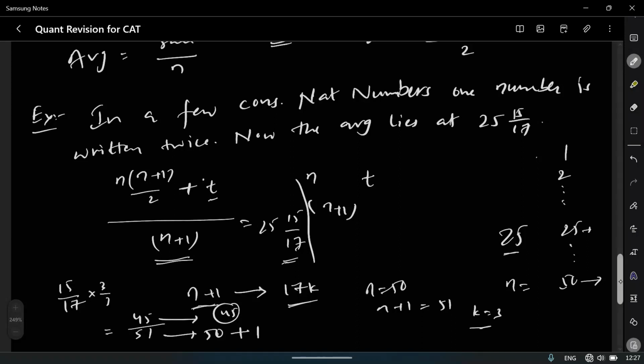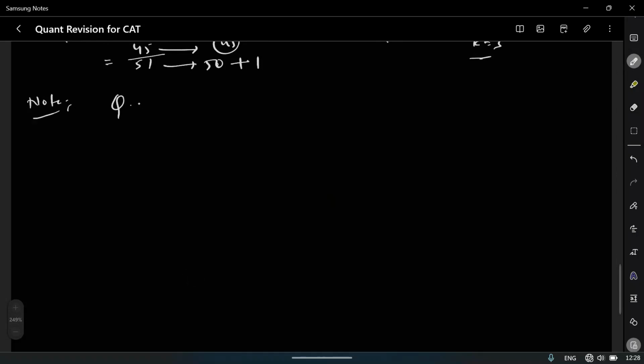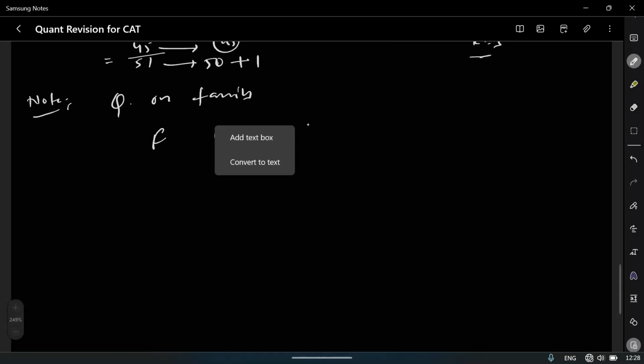I have a note point here. In averages, if there is a question on family relations, like it is given that there is a father and mother, they had a son, and the average is something.